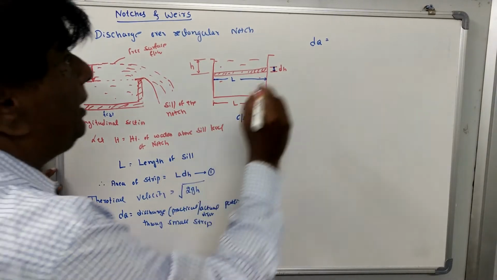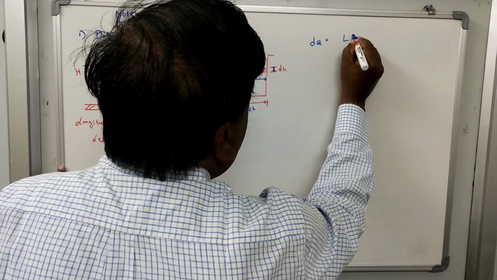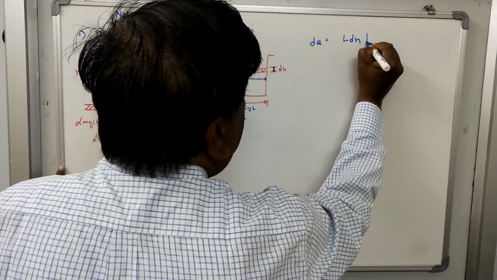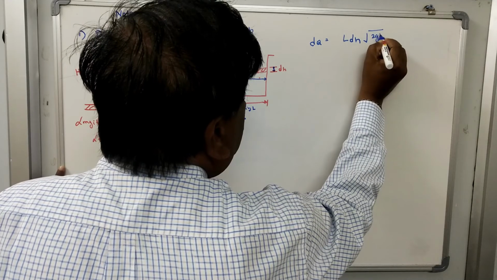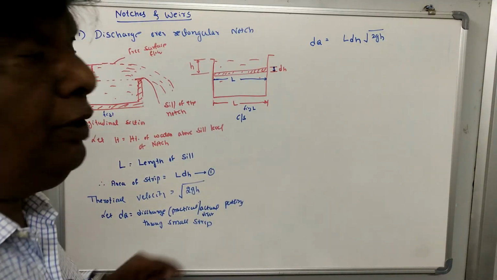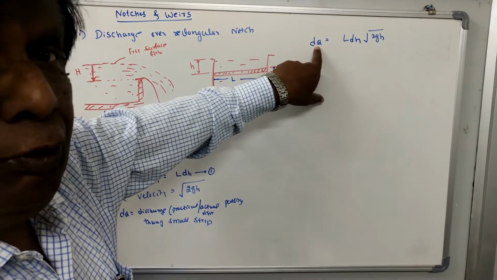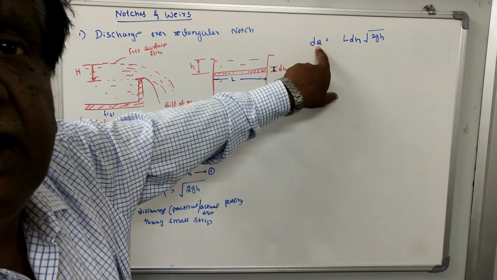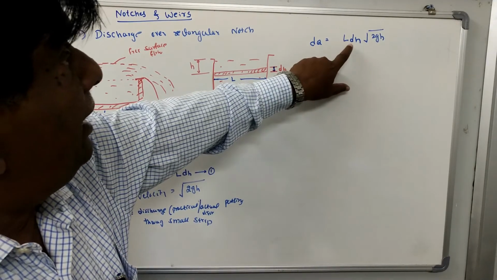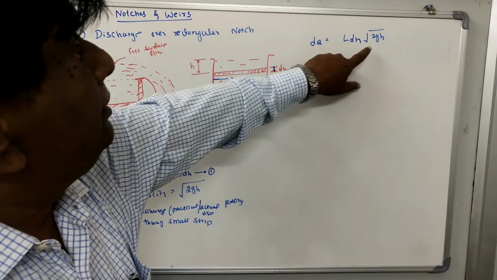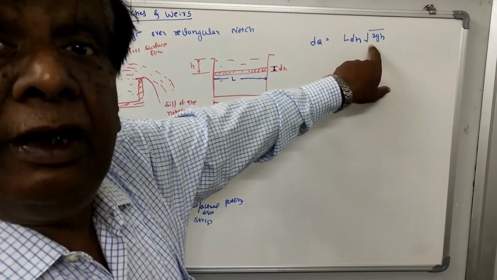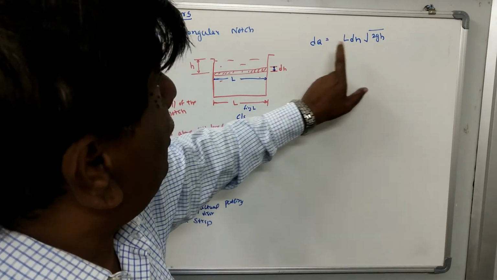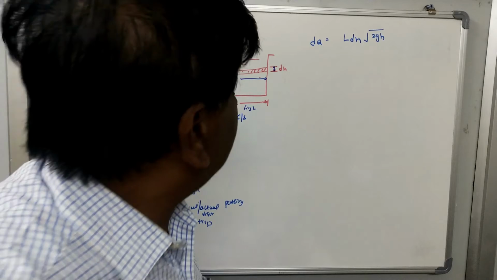What is the cross-sectional area? It is L into dh. What is the theoretical velocity? Square root of 2gh. So from this equation we get dq, the discharge through the small strip. It is not the actual discharge, it is the theoretical discharge. And the velocity on the right-hand side is also not the actual velocity, it is the theoretical velocity.